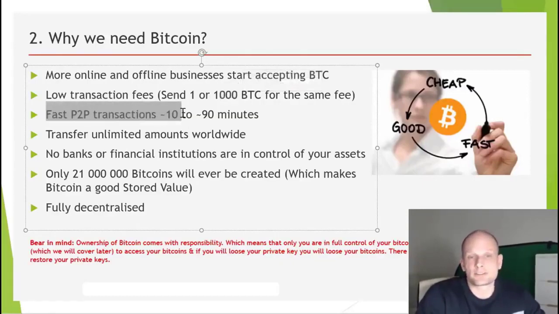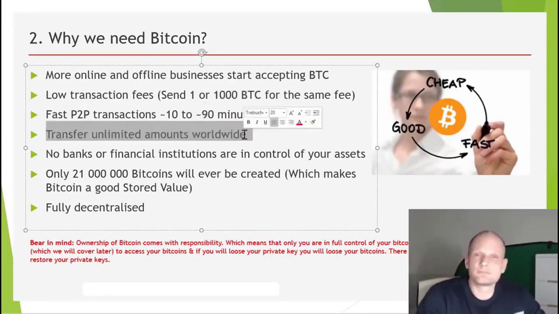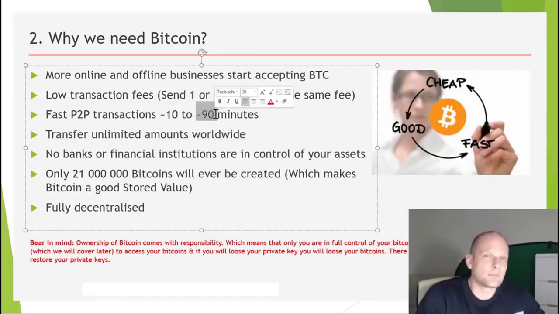And fast peer-to-peer transactions. One transaction, if you are sending or receiving Bitcoin from someone, takes roughly from 10 to 90 minutes. However, it can vary depending on how overloaded the blockchain is. However, now, guys, there is already a Lightning Network getting implemented, and we will talk about what the Lightning Network is as well. Transfer unlimited amounts worldwide. This is a huge thing: it takes only 10 to 90 minutes, and it doesn't matter whether it's a Sunday or a Saturday.